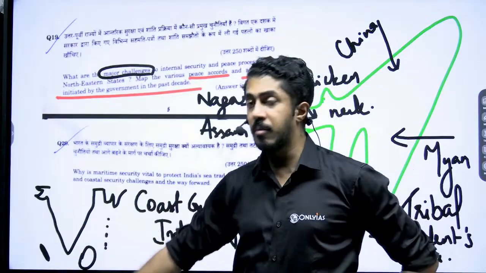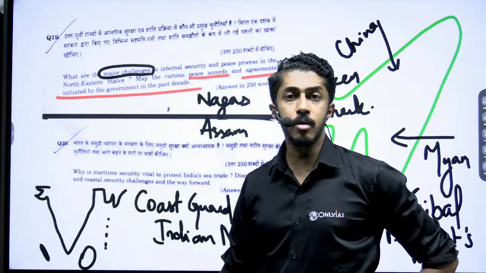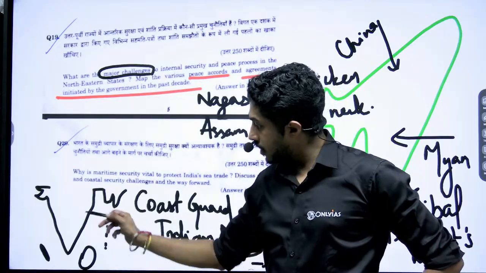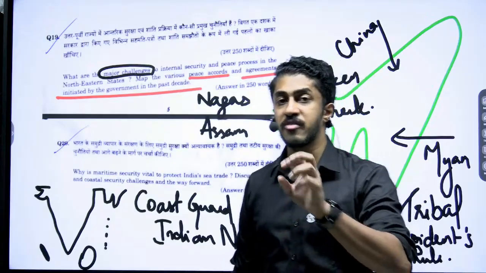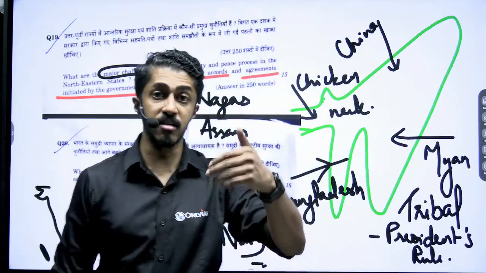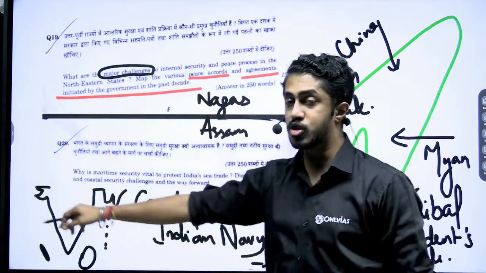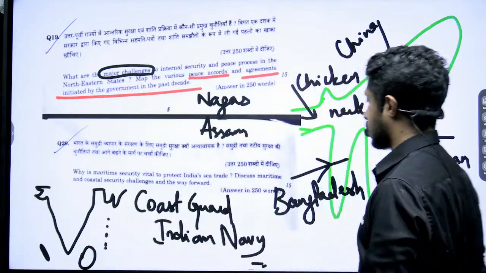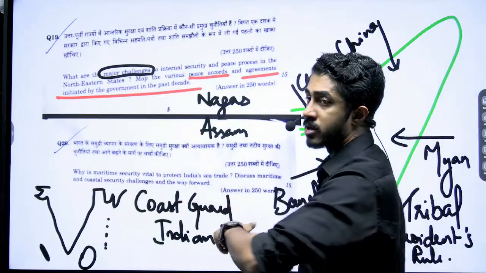So all this you will mark and keep. Securing all this is very, very important. You will definitely have to mention a few items like defense hardware, submarines or naval vessels, whatever we have to ensure security here. Discuss maritime and coastal security challenges and the way forward.